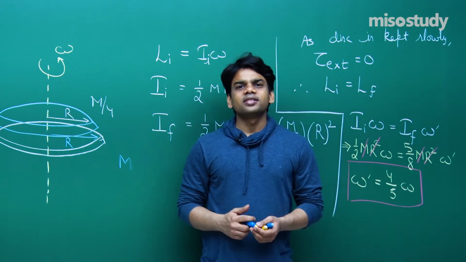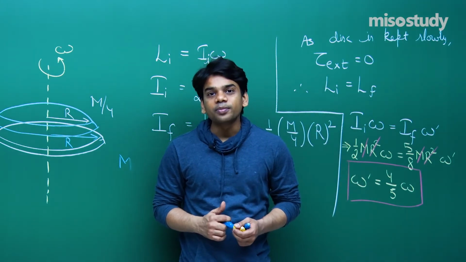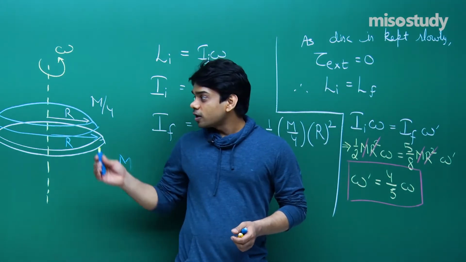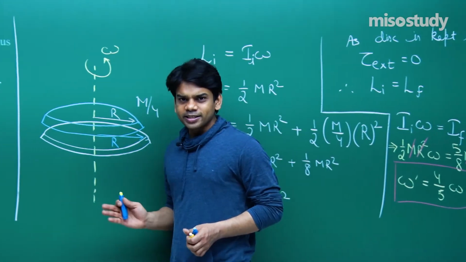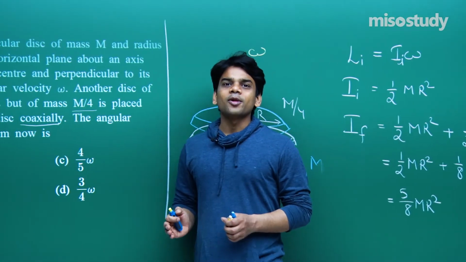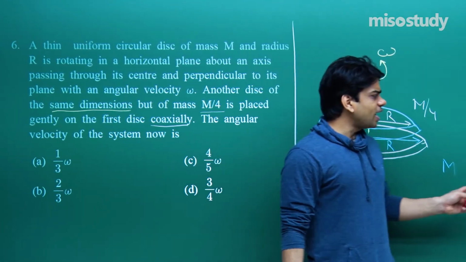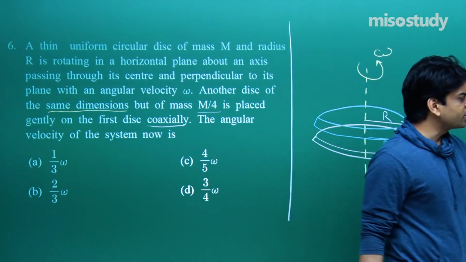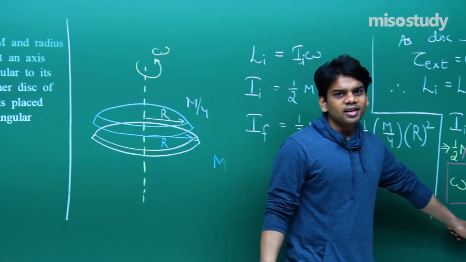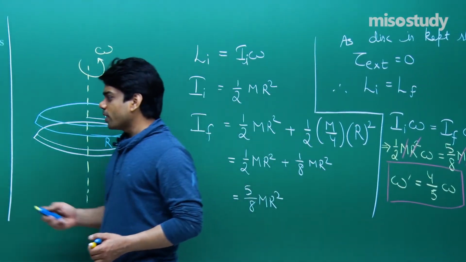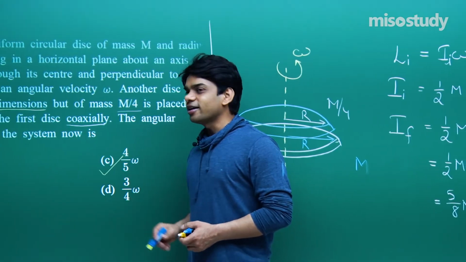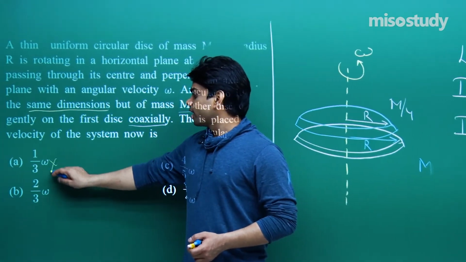In NEET examinations, such questions can come, let me tell you. It's not too tough, it's not too easy. You have to only conserve the angular momentum in this case, and you can reach the result very easily. The final angular velocity that you can see is equal to 4 by 5 omega. Let's check the option. 4 by 5 omega, that's option number C. That's the right answer. Rest all options are incorrect.